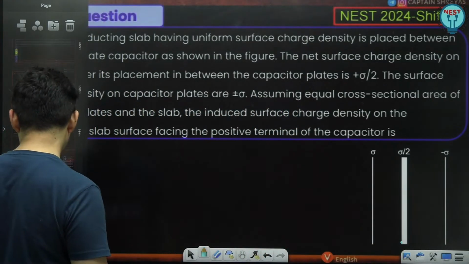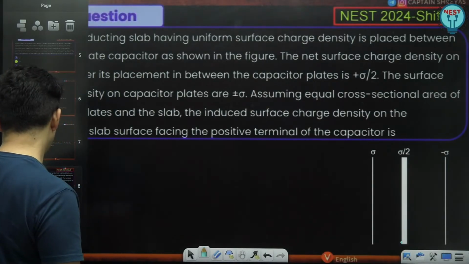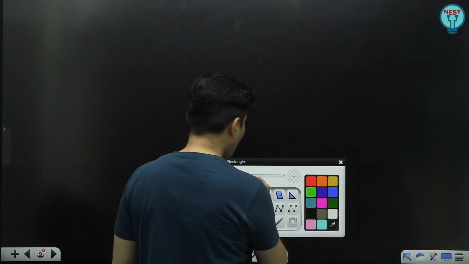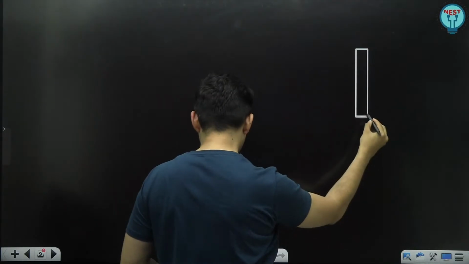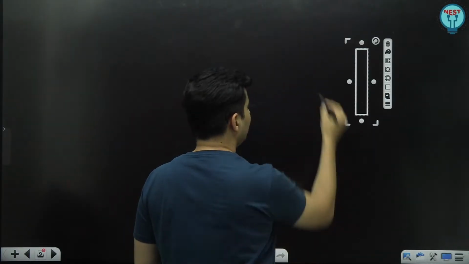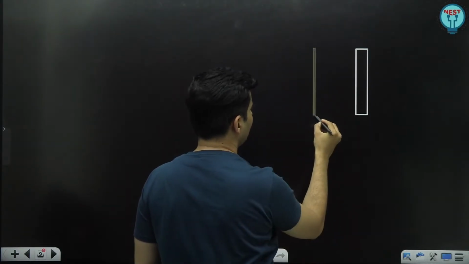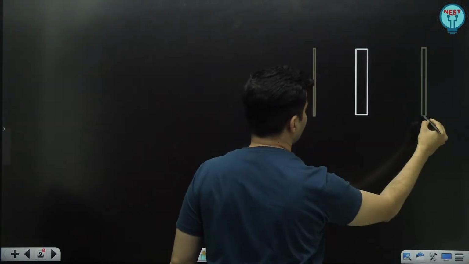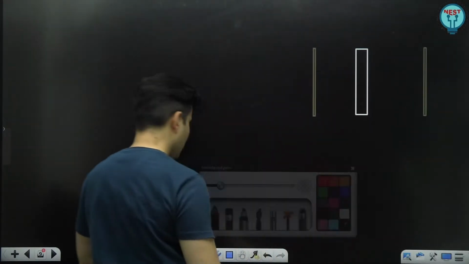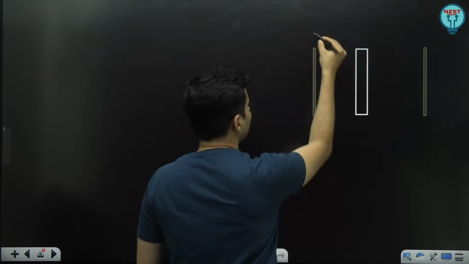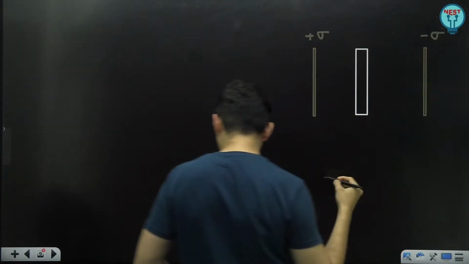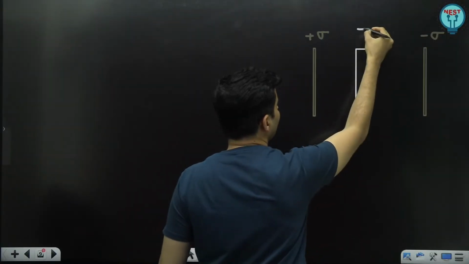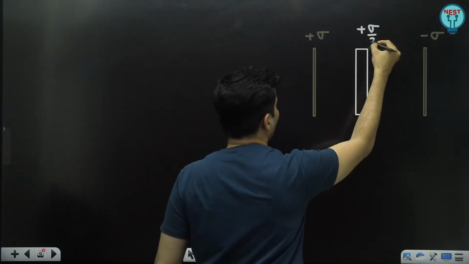I don't have a blank slate, so I'll have to draw it again, no issues. Okay, observe this, guys. So this is our slab, and this is our capacitor plate here, and this is our capacitor plate over here. Now, it is clearly mentioned, this is plus sigma, this is minus sigma. The total charge density is plus sigma by 2.